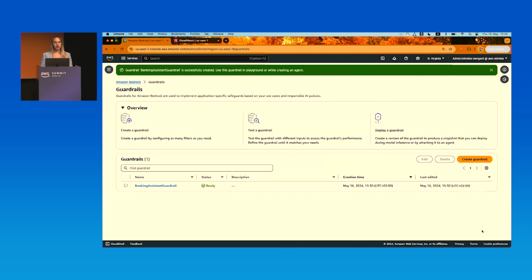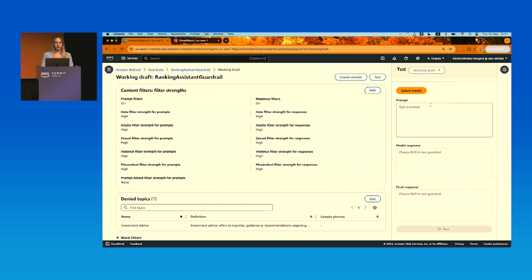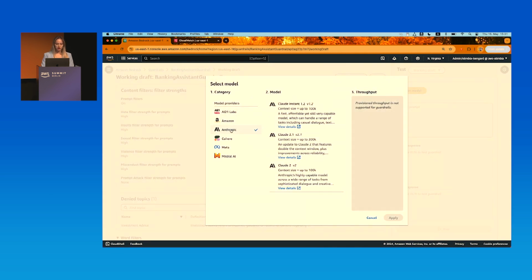That is easy because it comes with native testing capabilities. So what we have to do is simply click on the banking assistant guardrail that we just created, and we can go and select a model from the foundation models that exist on Bedrock. So I click on the orange button, select model, and here we can pick any model. I'm going with Anthropic Claude.